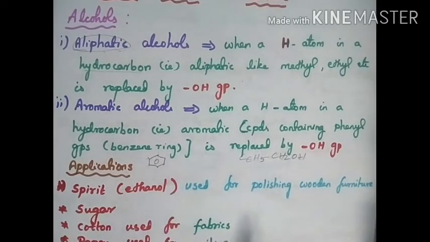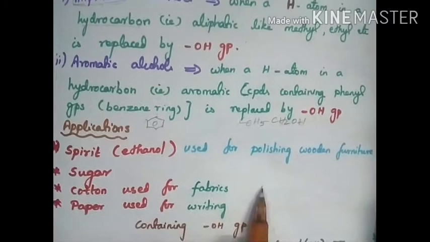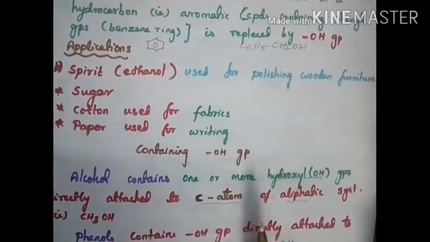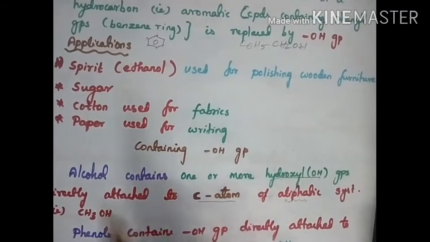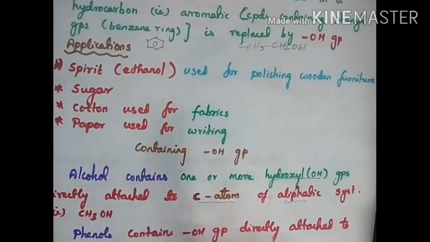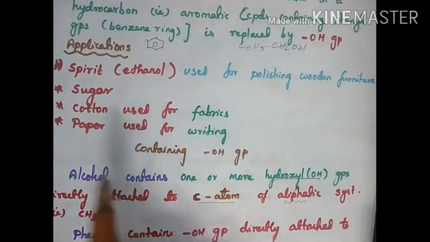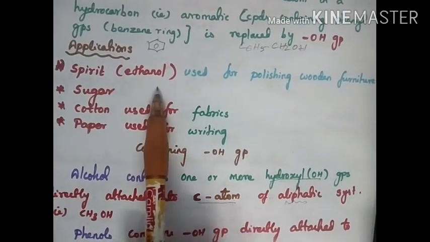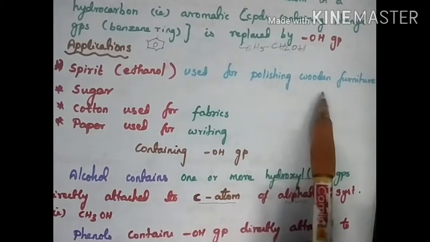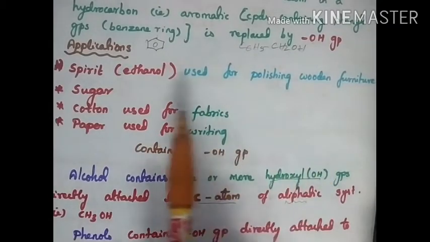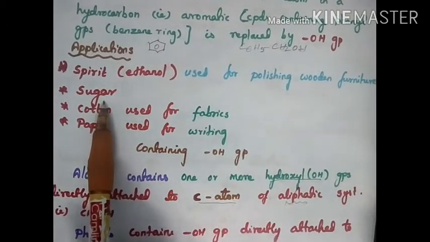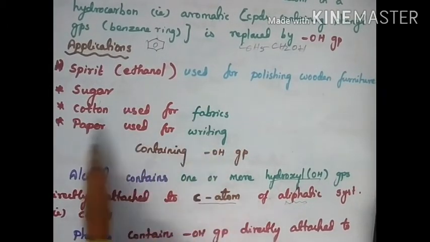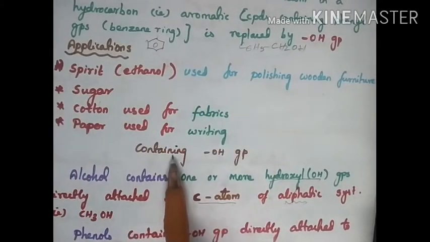So now we are going to see the applications. What are the applications of alcohol? Where are alcohols used? That we are going to see. Spirit means ethanol, pure ethanol, used for polishing wooden furniture. Next, sugar, cotton used in fabrics, paper for writing. All these compounds contain the OH group.